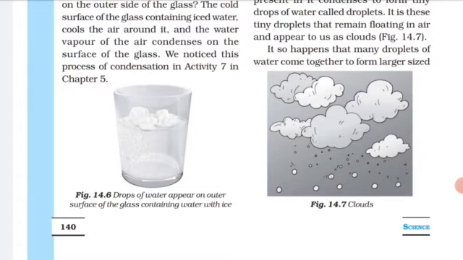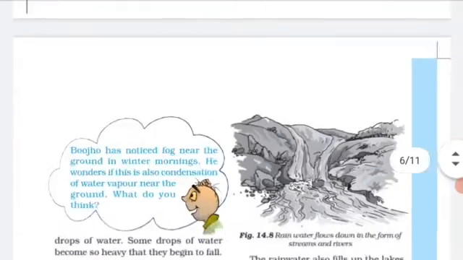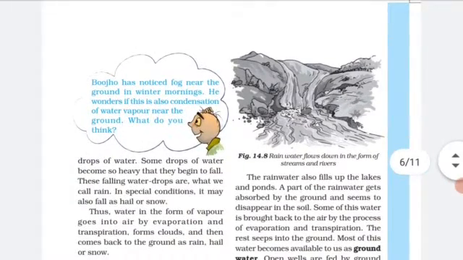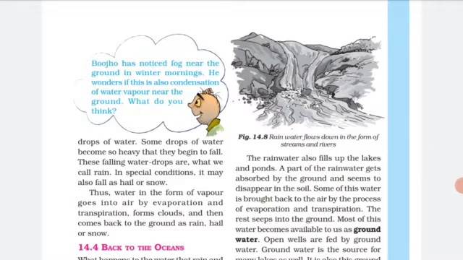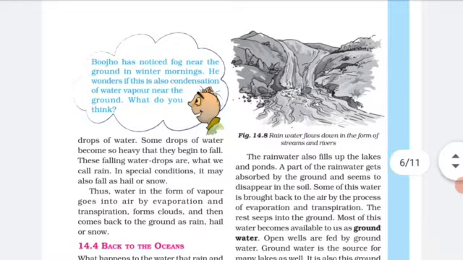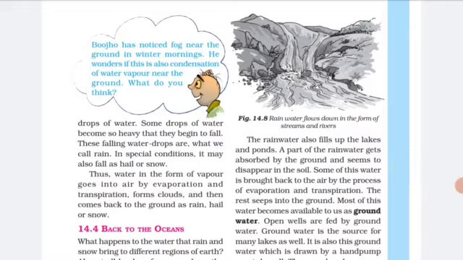This water vapor goes up into the air. As it goes higher, it becomes cooler, and at one time it condenses and becomes a droplet. It so happens that many droplets of water come together to form larger drops of water. Some drops of water become so heavy that they begin to fall. These falling water drops are what we call rain. This is how the rain is formed.